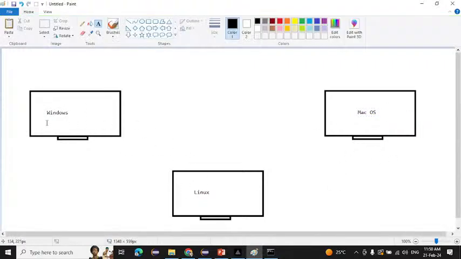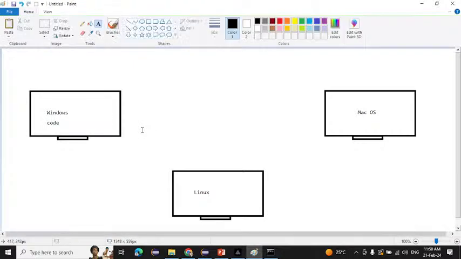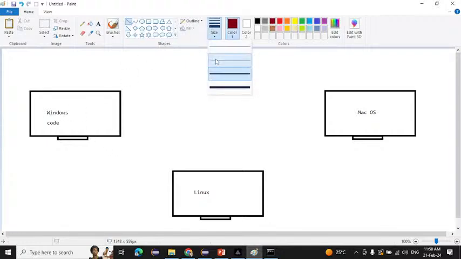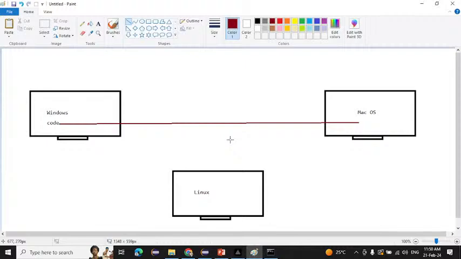Suppose I am writing some code here, on Windows. If I take this code from Windows and run it inside Mac OS, can it be run? Yes, it is okay.